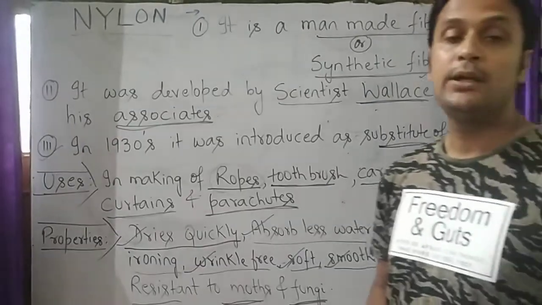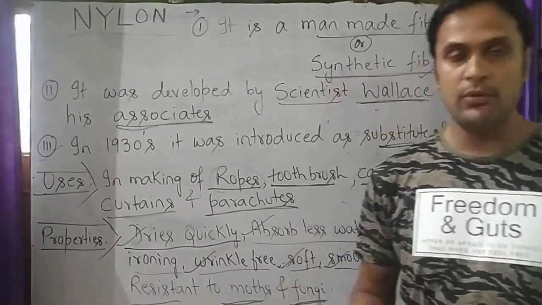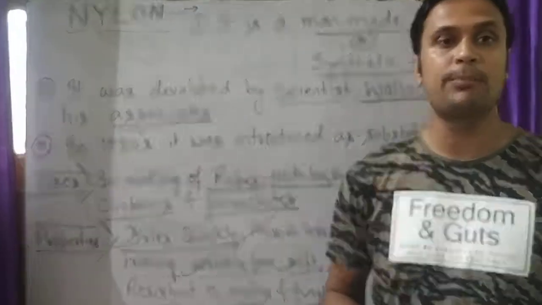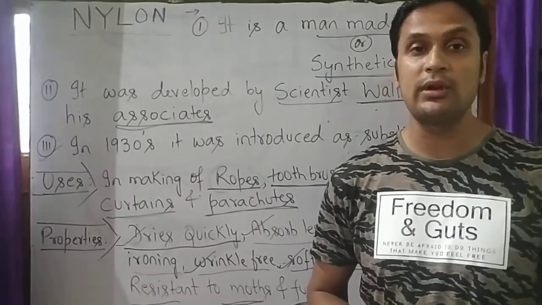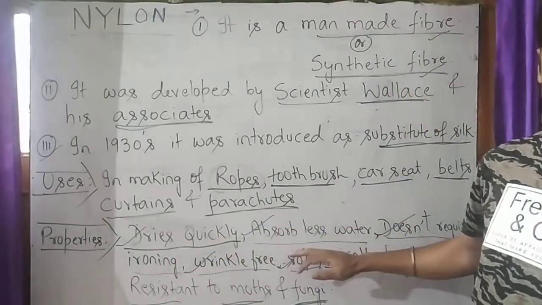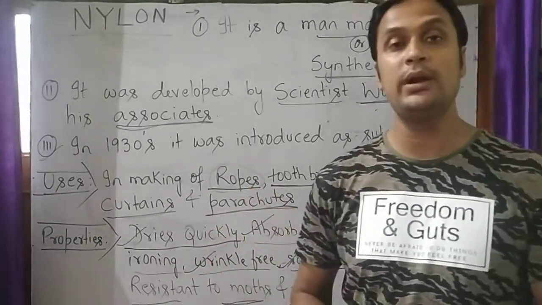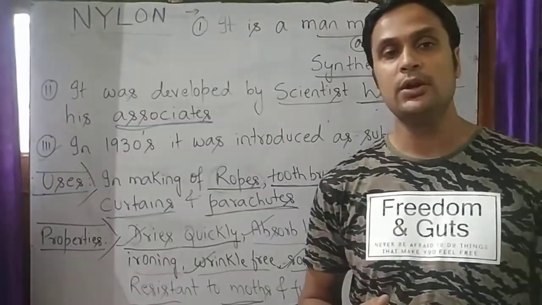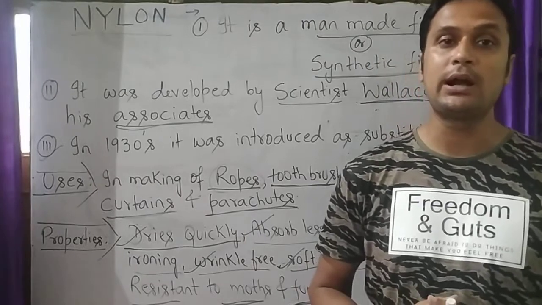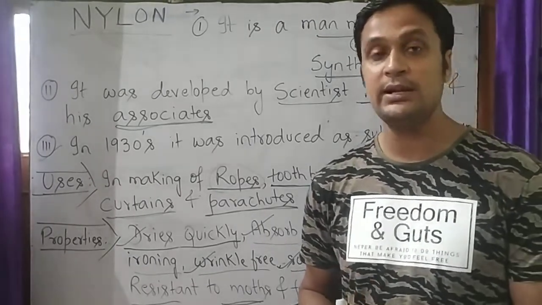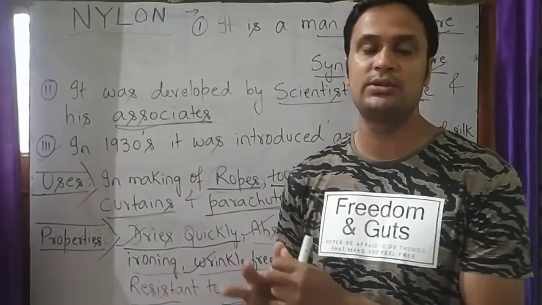So student, we will understand more about the properties of nylon. It is easily washable and wear. As we have studied that it dries quickly, absorbs less water. Now, student, nylon is easily washable and wear. So it is equally comfortable in rainy season, winter season as well as in summer season also.